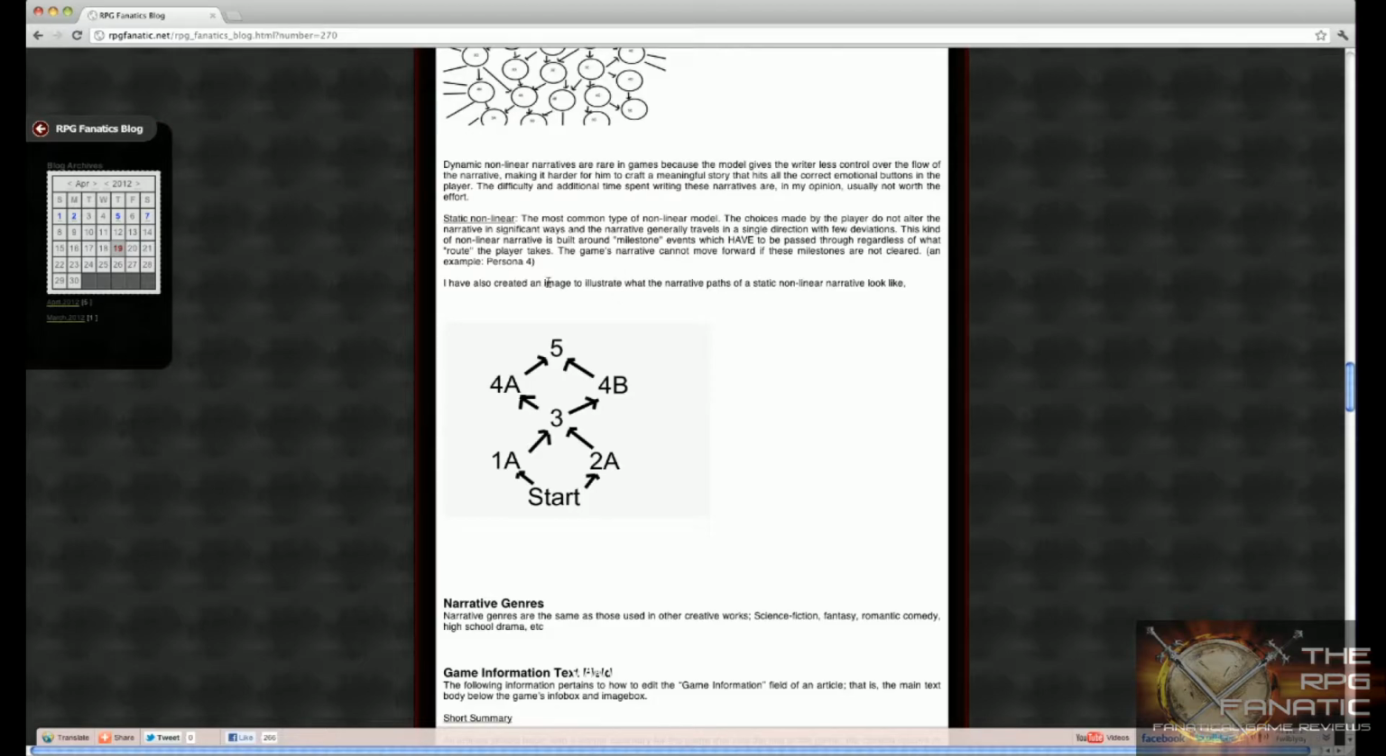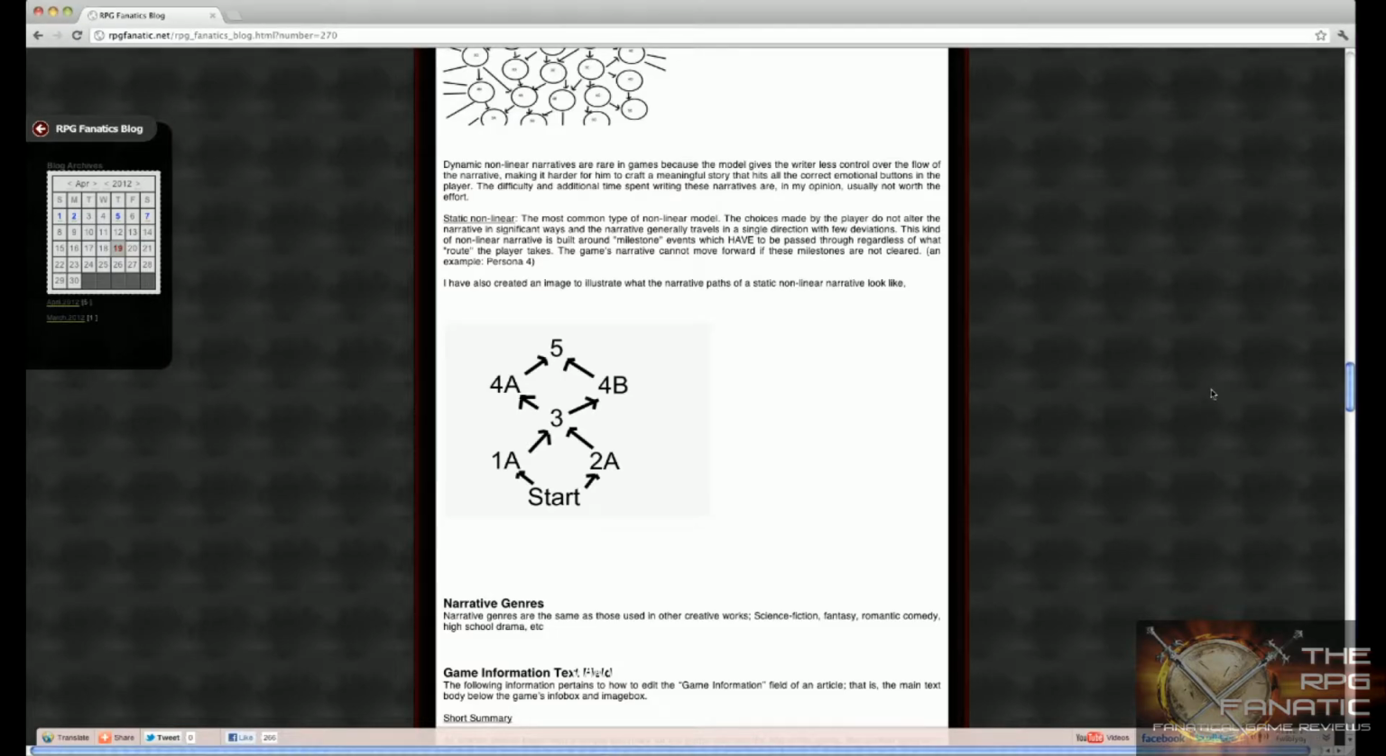I have also created an image to illustrate what the narrative paths of a static nonlinear narrative look like, which is basically like this. Start, you have a couple choices, but regardless of what choice you make, you've still got to go to this milestone event. And then again, a couple choices, but you still got to go to the milestone event.